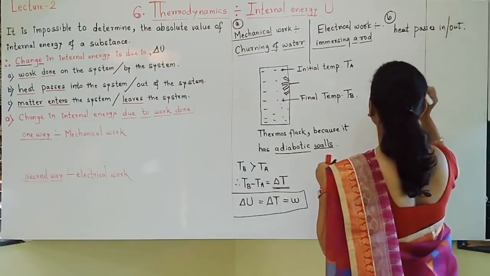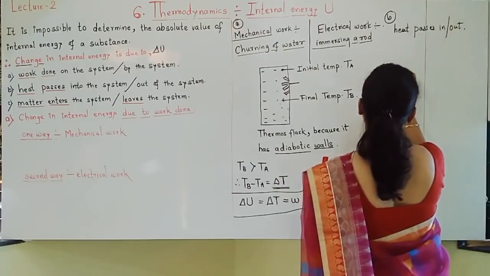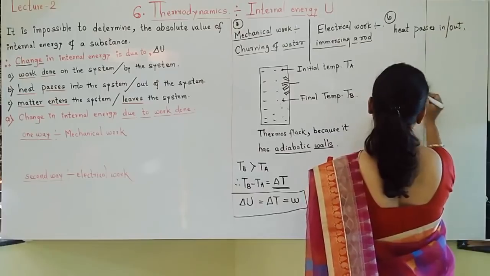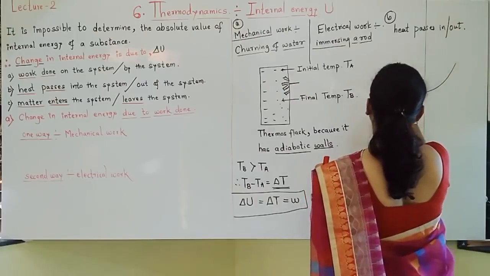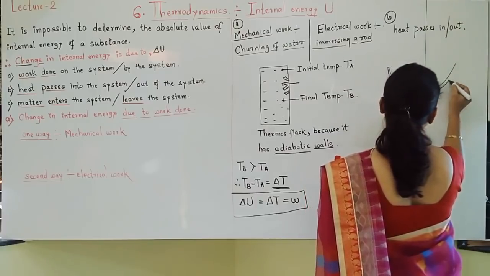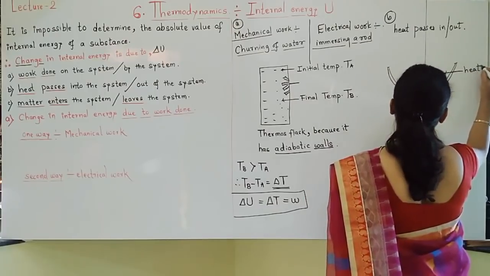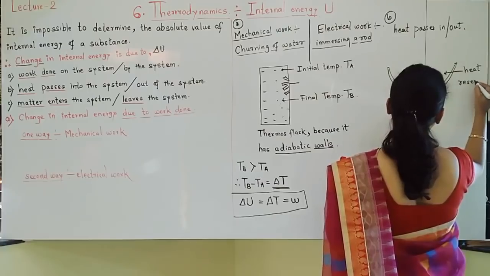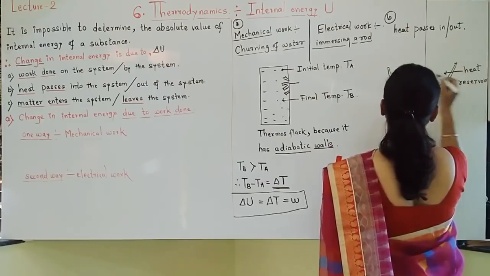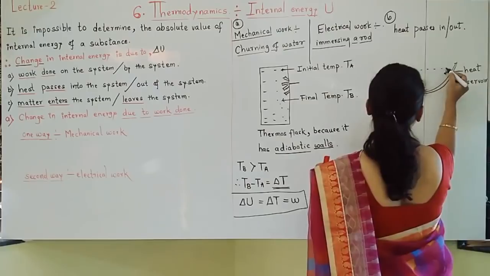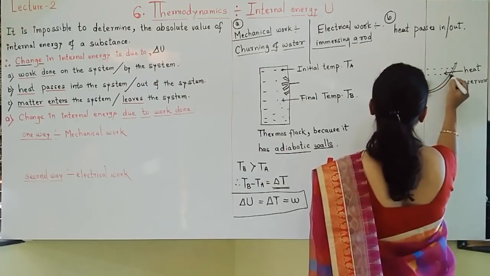To understand this, here also let us perform an experiment. Let us imagine that we have one heat reservoir. Whatever I have drawn is the heat reservoir, filled with water, very hot water.